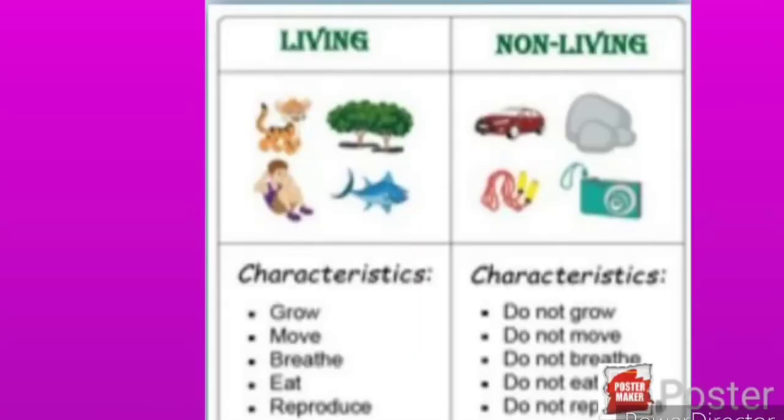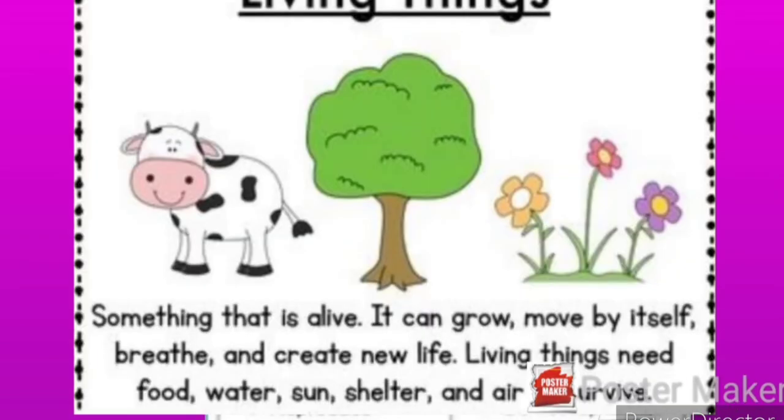Okay. Now, when we talk about the characteristics of living and non-living things, we should first know what living things are, because we are going to study their characteristics. Something that is alive can grow, move by itself, breathe and create new life. Living things need food, water, sun, shelter and air to survive. So this definition shows us the characteristics also.